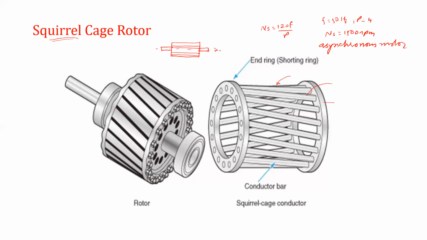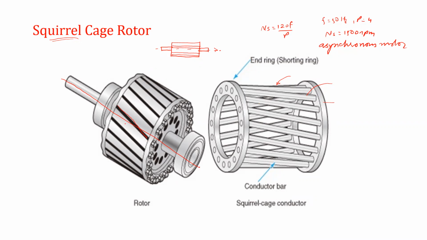But you remember that the slots or grooves made to place the rotor bars are not parallel. They have some angle with respect to the axis of the pole, and this avoids cogging, or magnetic locking, between the stator teeth and rotor teeth.